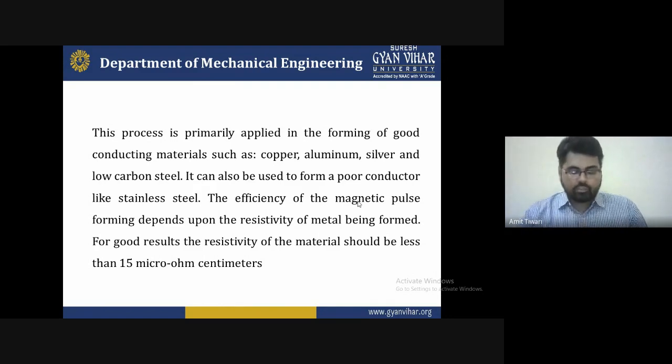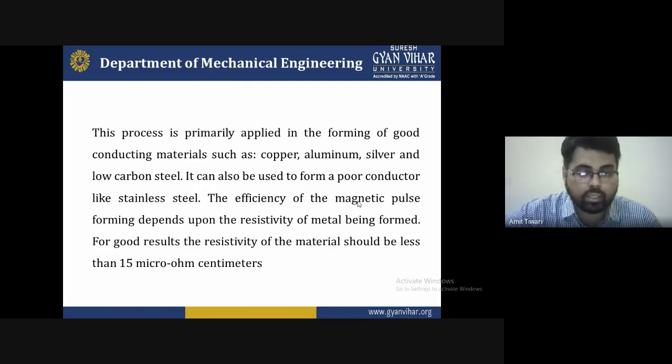Each and every machine has different efficiency and different cutting parameters, which are responsible factors and have to be identified. This is a very common factor that we use, and the resistivity of the material is the factor that matters, because the type of shape you want to fabricate depends upon the material.